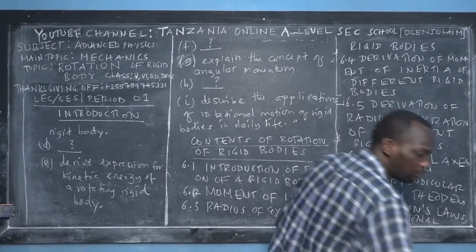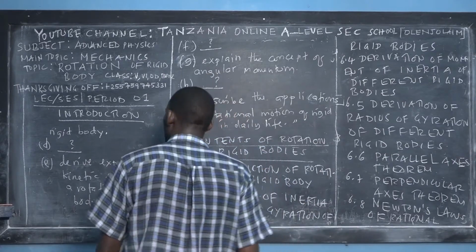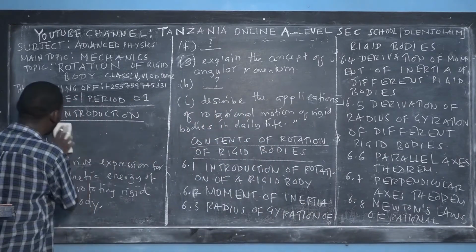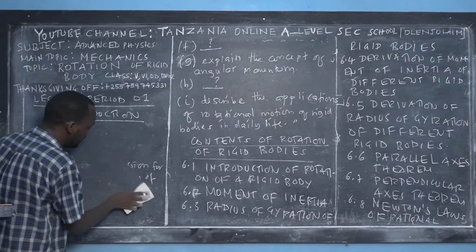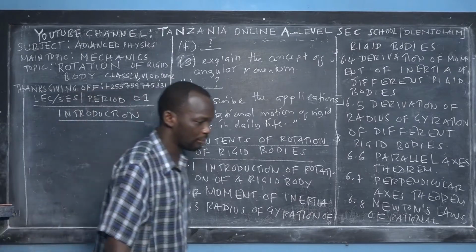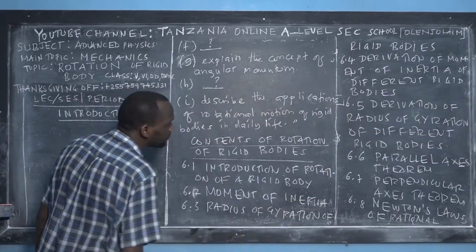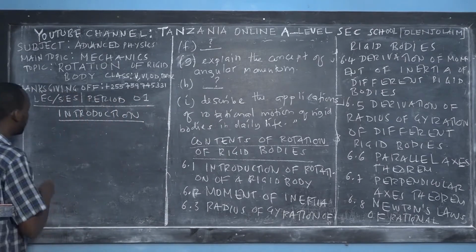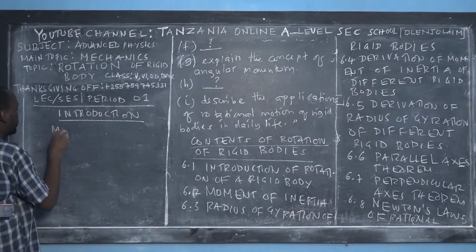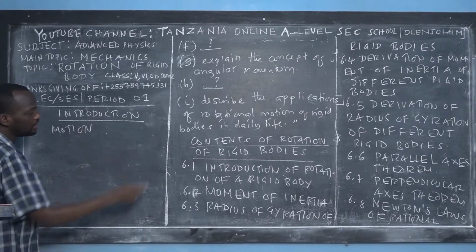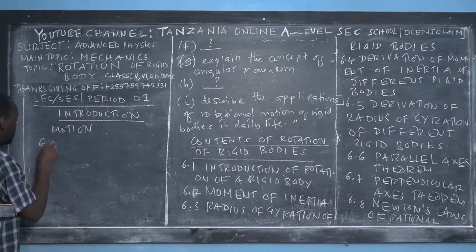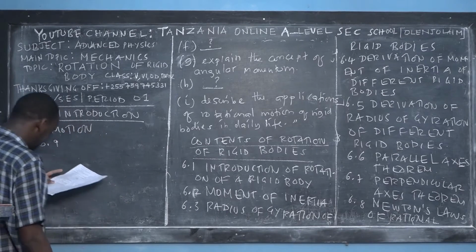We will find again that Sir Isaac Newton developed the fundamental equations to guide rotational motion. So Newton's law of rotational motion. And then the next concept, which is 6.9, I will teach you about it.